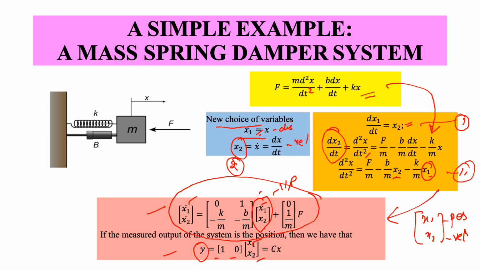But the basic idea is always that you start with the basic differential equation, you make a new choice of variables, and the number of such variables equals the order of the differential equation. In this case we have a second order differential equation, so I am taking two variables, which I have called the states. Once you make a choice of these two states, the idea is to relate the two states with each other, and then you start to get these dynamics.